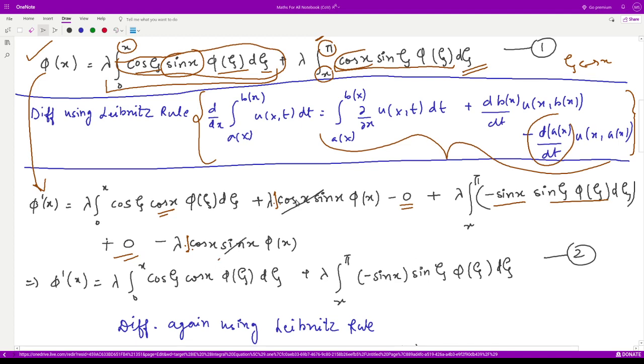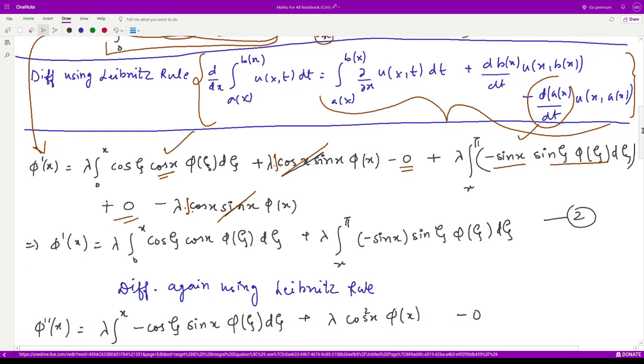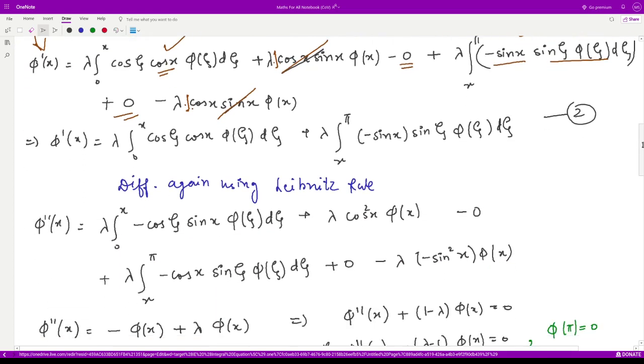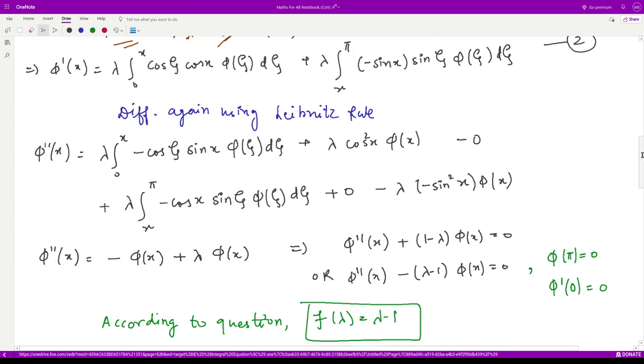Now this term cancels with this term, and we are only left with this term and this term. So this is our equation number 2. Now this was the first derivative. We can again differentiate it using the Leibniz rule. Again we have to apply the Leibniz rule twice, first on this one and second on this one.